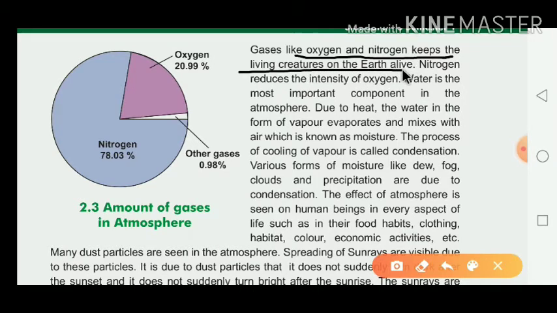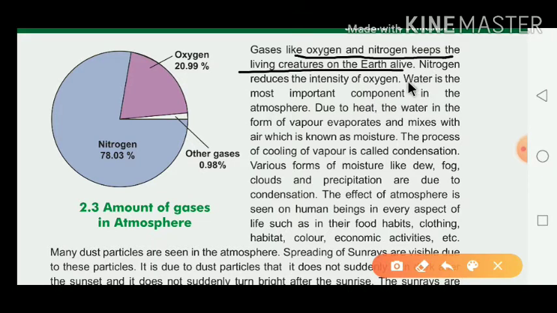Now, dear students, just see this image. Here it shows the amount of gases in the atmosphere. Nitrogen 78.03%, other gases 0.98%, oxygen 20.99%. So why are living creatures alive on the earth? Because oxygen and nitrogen gases are available on the earth. Nitrogen reduces the intensity of the oxygen. Water is the most important component in the atmosphere.